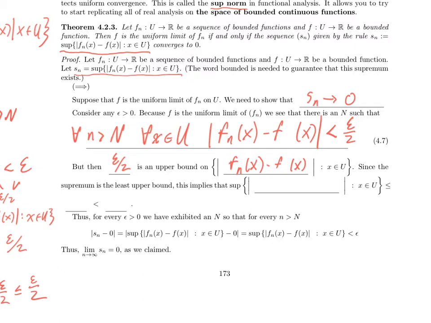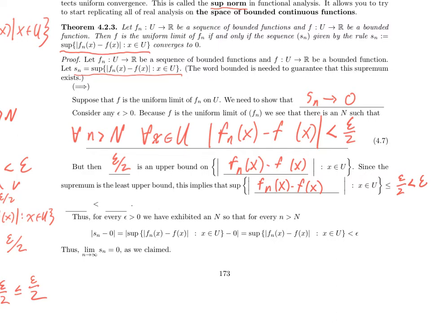So epsilon over 2 is an upper bound, but the supremum is the least upper bound. That means that the supremum of the set of all things that look like f sub n of x minus f of x is less than or equal to epsilon over 2, which in turn is less than epsilon.